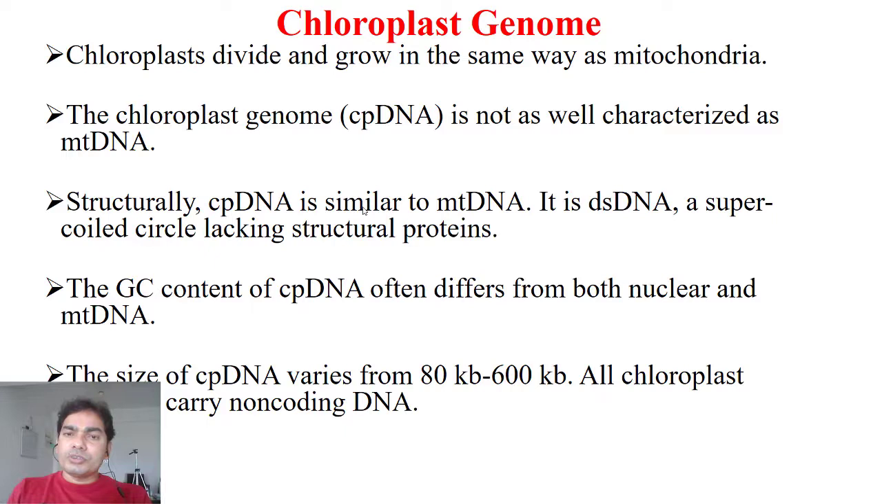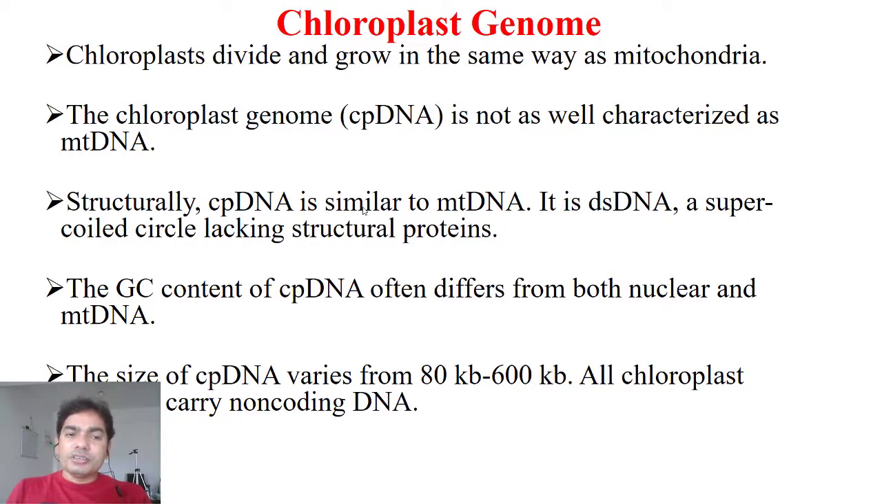So this genome is not as well characterized as the mitochondrial DNA. If you compare the chloroplast DNA genome and the mitochondrial, then the mitochondrial genome is well characterized actually. So structurally, this chloroplast DNA is similar to the mitochondrial DNA. It is a double-stranded, supercoiled, circular, but it lacks some structural proteins.